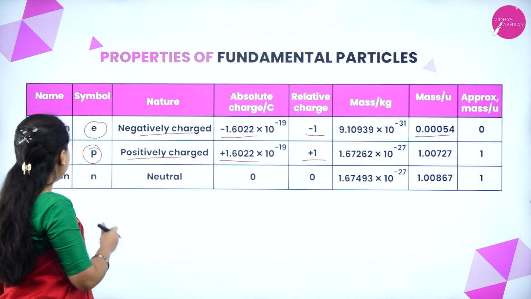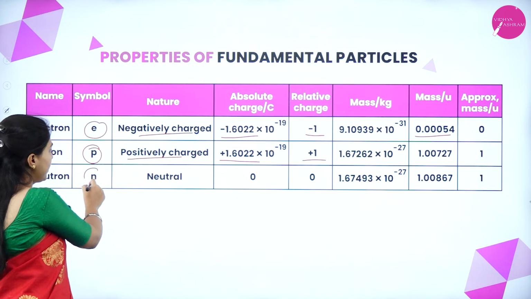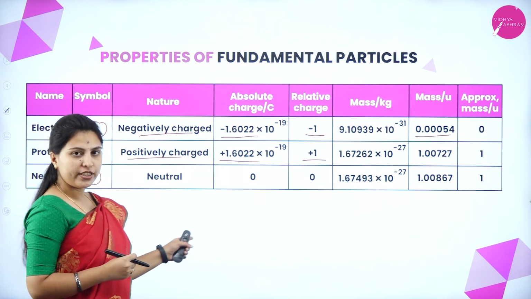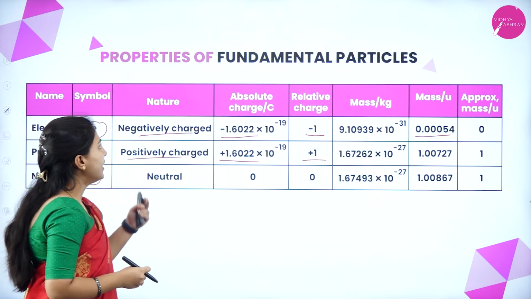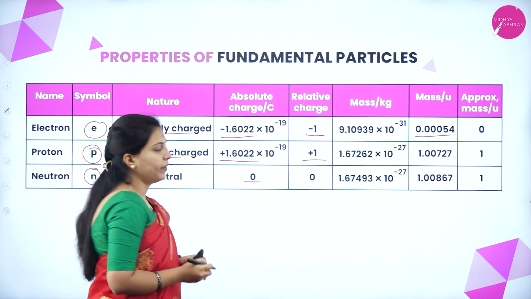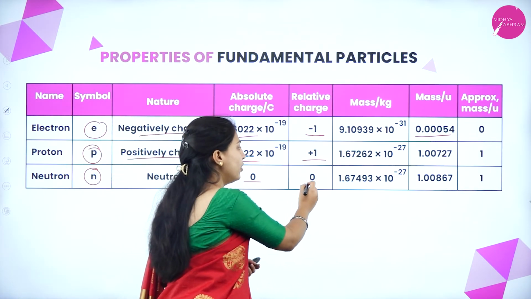Then we'll see the neutron. It is designated as small n and its nature is completely neutral, so its absolute charge is 0 and its relative charge is also 0.